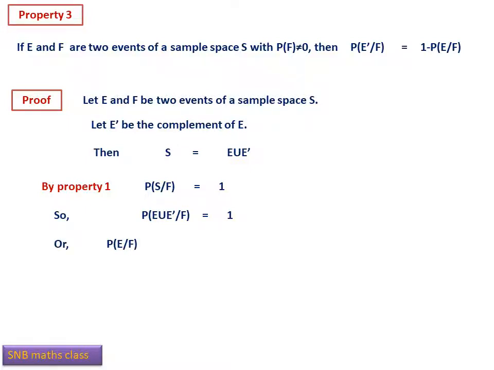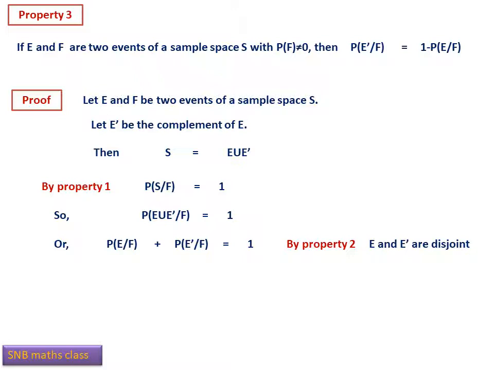Now, apply the condition. Probability E given F plus probability E complement given F equals 1, because of the union property. And E intersection E complement is 0, because it is disjoint. Therefore, by property 2, probability of E union E complement given F can be written as probability E given F plus probability E complement given F only.